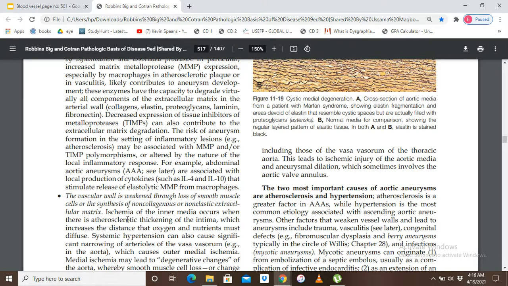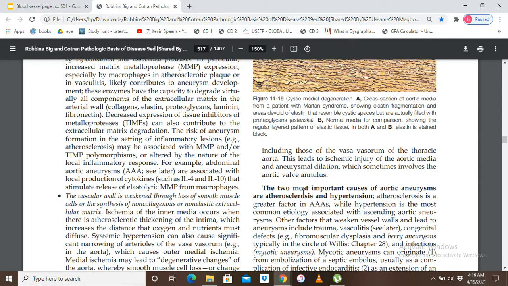In very detail. Atherosclerosis is a great factor in abdominal aortic aneurysm. The parts of the aorta are the ascending aorta, the transverse aorta, and the descending aorta, which can be thoracic aorta and then abdominal aorta.